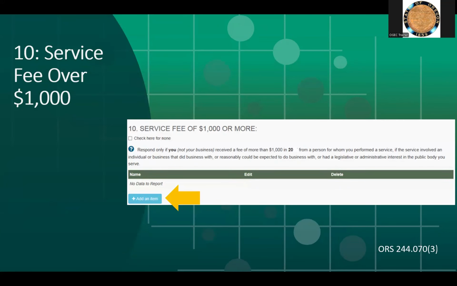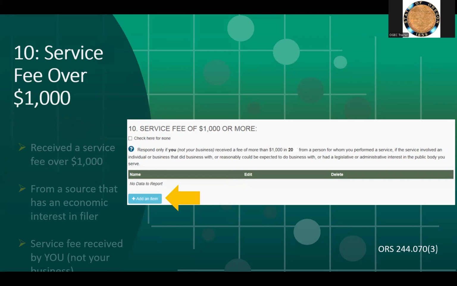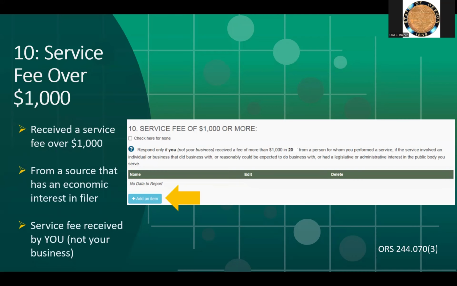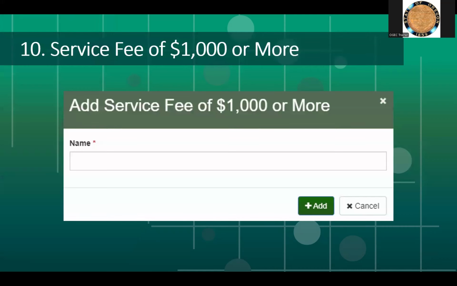The final question asks you to list anyone from whom you have received a service fee of more than $1,000 who had an economic interest in you as a public official. This is only if you personally received a service fee. This is not if your business listed in 1A or 1B received the service fee. Do not list fees if you are prohibited from doing so by law or a professional code of ethics. For this question, you will just need to list the payer of the service fee.